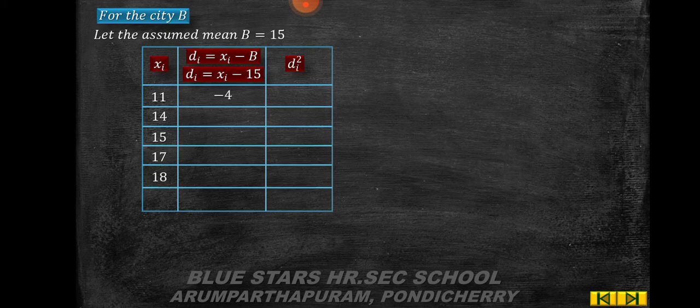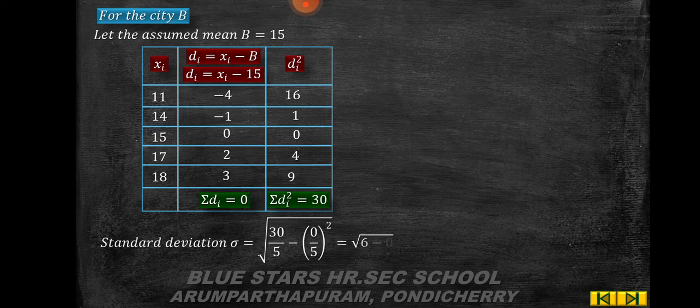So 11 minus 15 is minus 4, 14 minus 15 is minus 1, 15 minus 15 is 0, 17 minus 15 is 2, 18 minus 15 is 3. So di square: minus 4 whole square is 16, minus 1 whole square is 1, then 0, 4, 9. So summation di is 0 and summation di square is equal to 30.